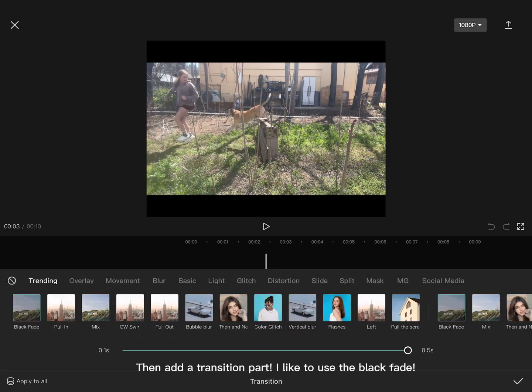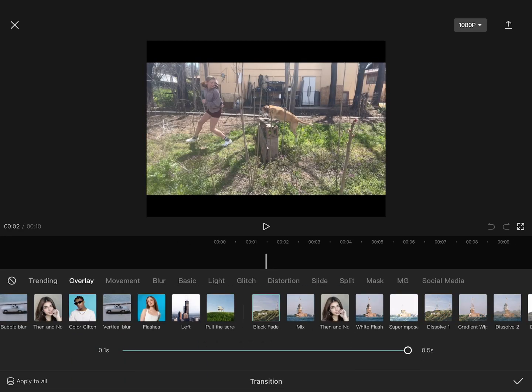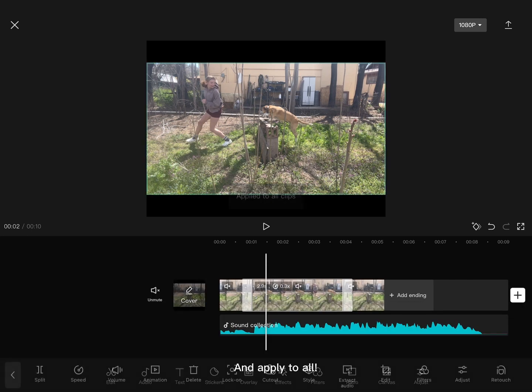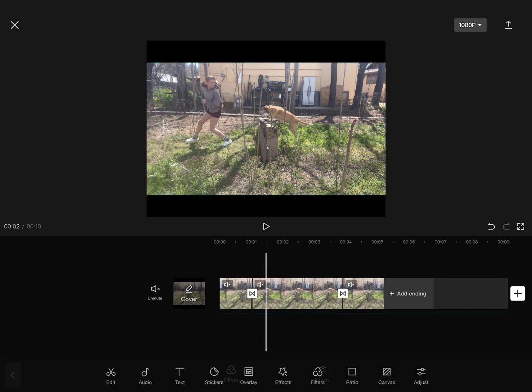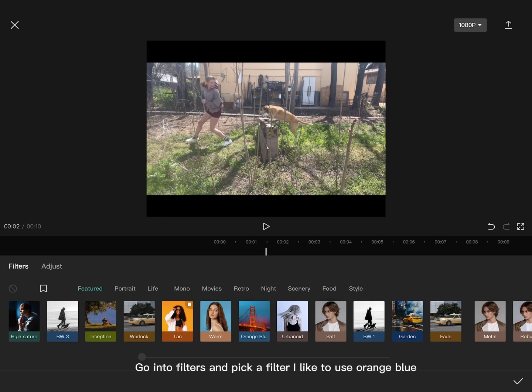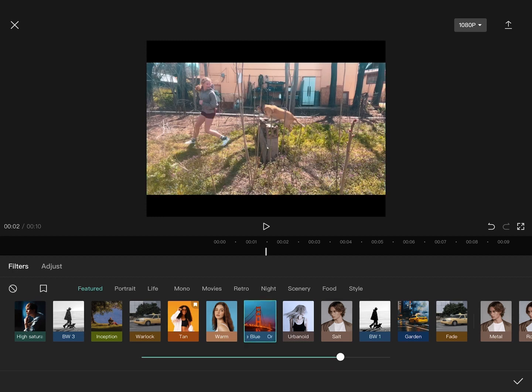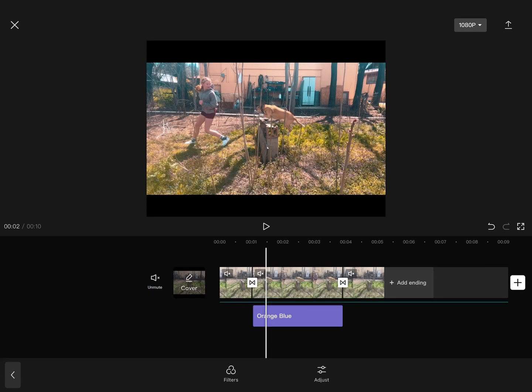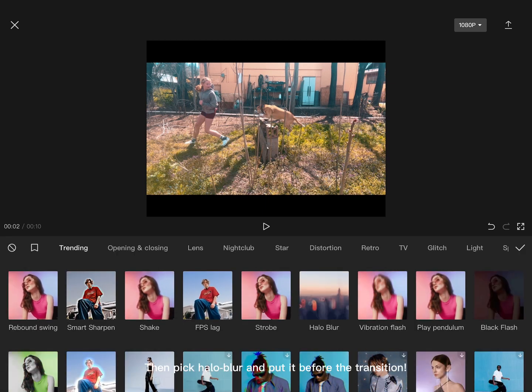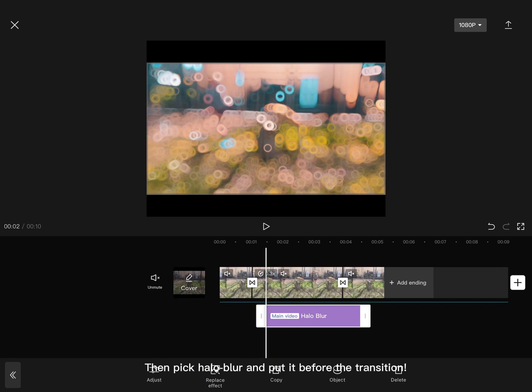Then add a transition part. I like to use the black fade and apply to all. Go into filters and pick a filter. I like to use orange-blue. Then pick halo blur and put it before the transition.